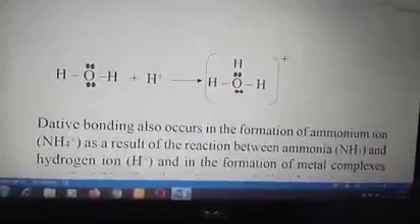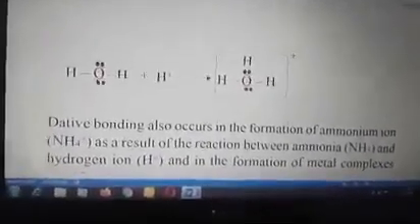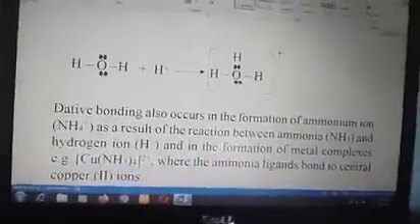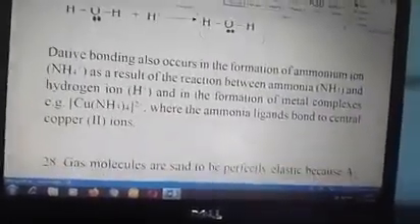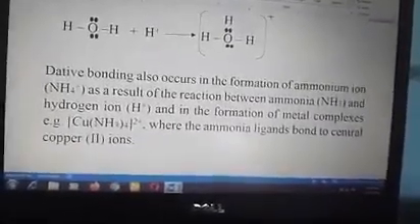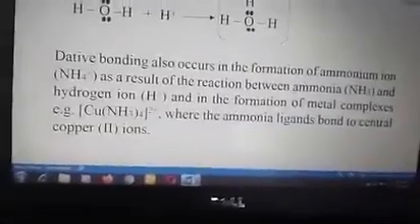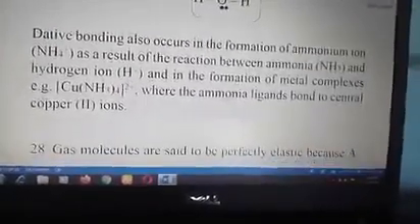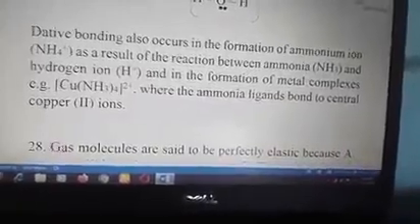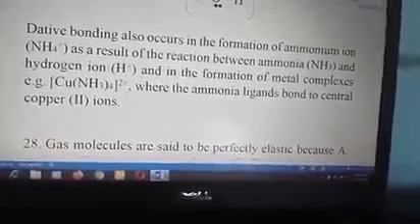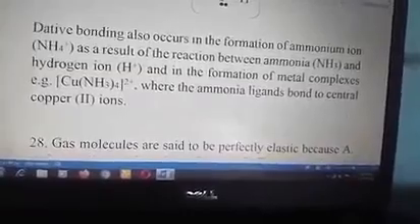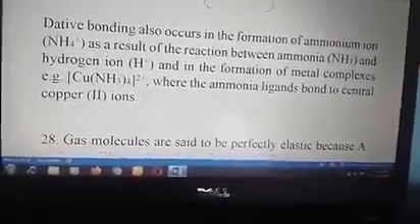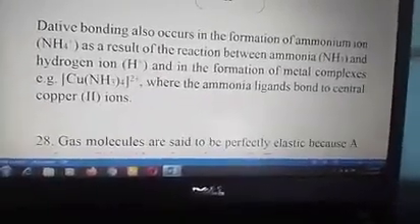So a bond whereby one atom brings the electrons for sharing and the other one comes with an empty shell is called dative bonding. Dative bonding also occurs in the formation of ammonium ion, NH4+, as a result of reaction between ammonia and hydrogen ion, and in the formation of metal complexes, e.g. the complex [Cu(NH3)4]2+, which is known as tetraamminecopper(II) ion, where the ammonia molecules, called ligands, are bound to the central copper(II) ion.